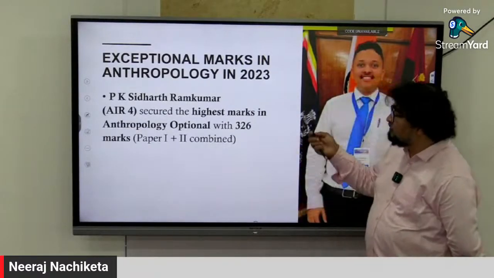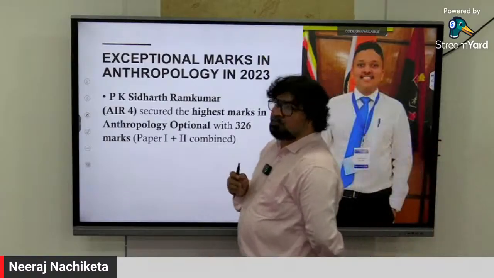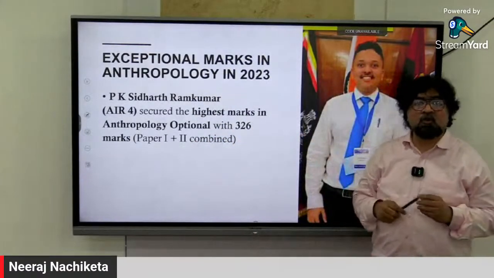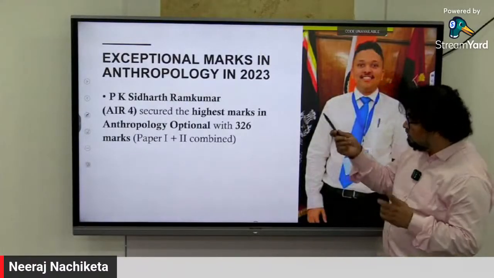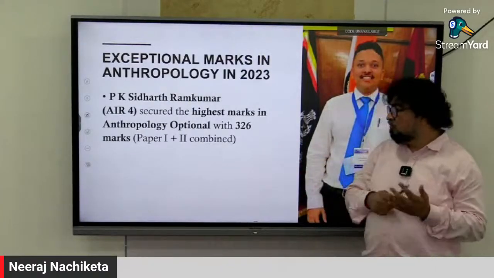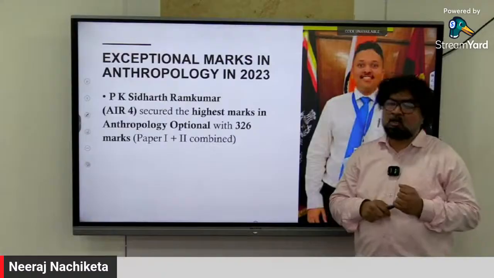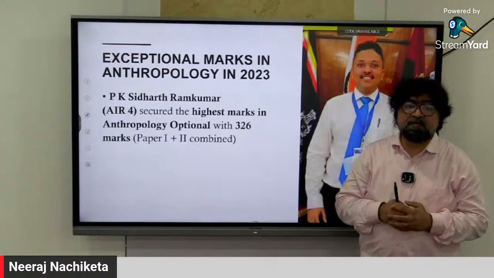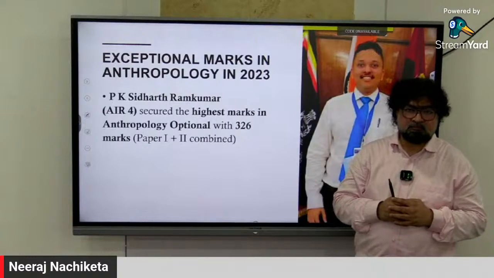Now you see here, PK Siddharth Ramkumar, all India rank 4. He has scored all India rank 4, and based on prediction 326 marks, paper 1 and paper 2 combined out of 500, another exceptional marks, and you can see rank 4, right?